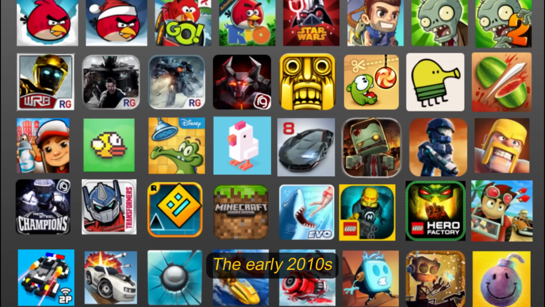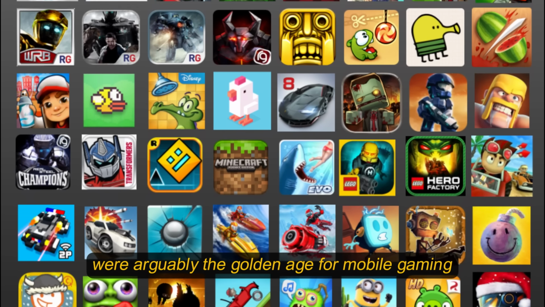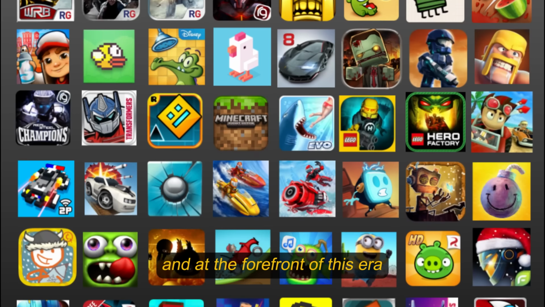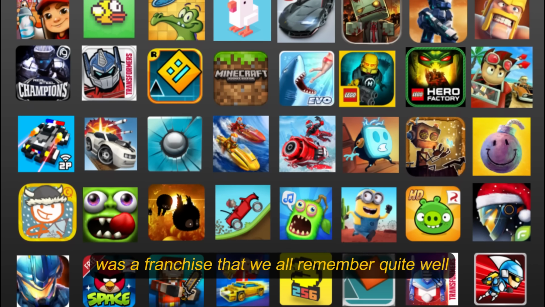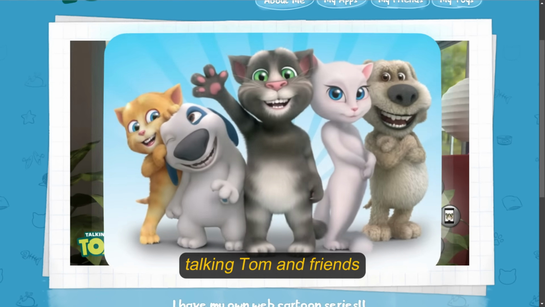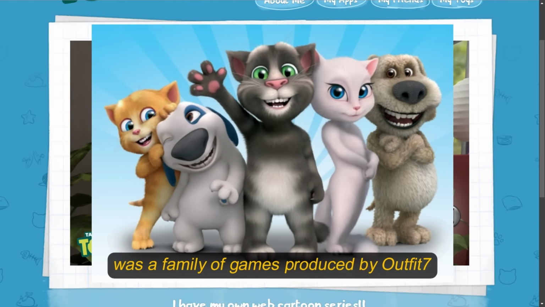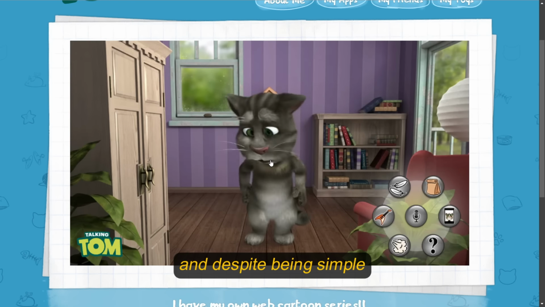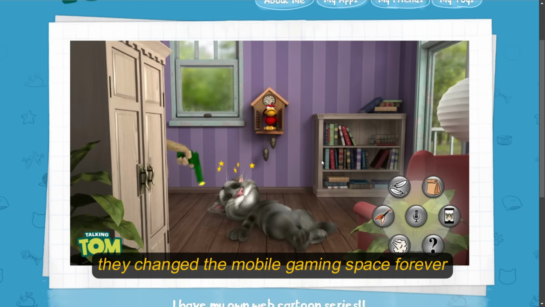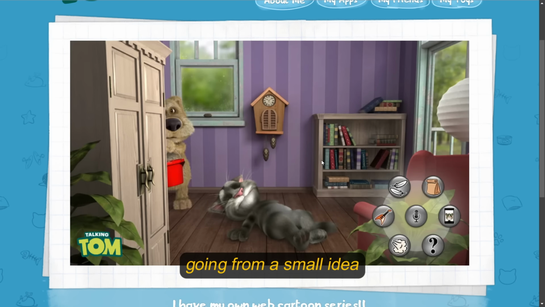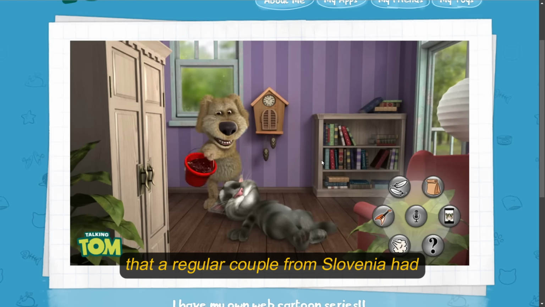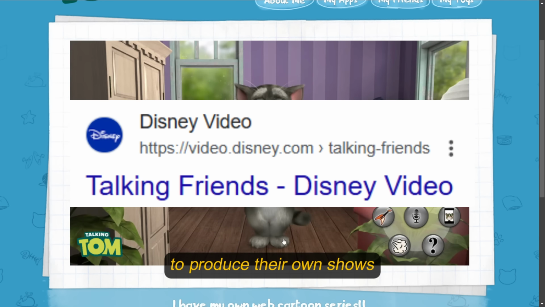The early 2010s were arguably the golden age for mobile gaming, and at the forefront of this era was a franchise that we all remember quite well. Talking Tom and Friends was a family of games produced by Outfit 7, and despite being simple, they changed the mobile gaming space forever, going from a small idea that a regular couple from Slovenia had, to a franchise worth over $1 billion and working with companies like Disney to produce their own shows.